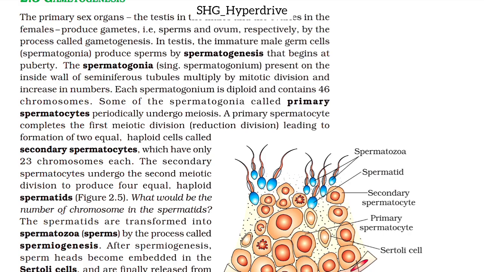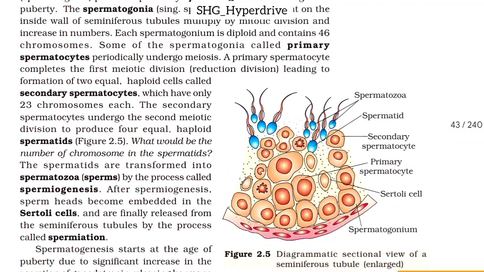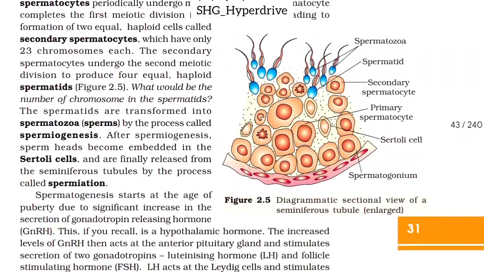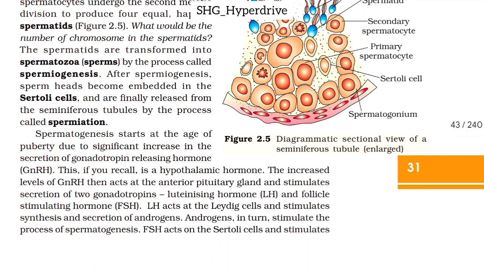The secondary spermatocytes undergo the second meiotic division to produce four equal haploid spermatids. What would be the number of chromosomes in the spermatids? The spermatids are transformed into spermatozoa (sperms) by the process called spermiogenesis.